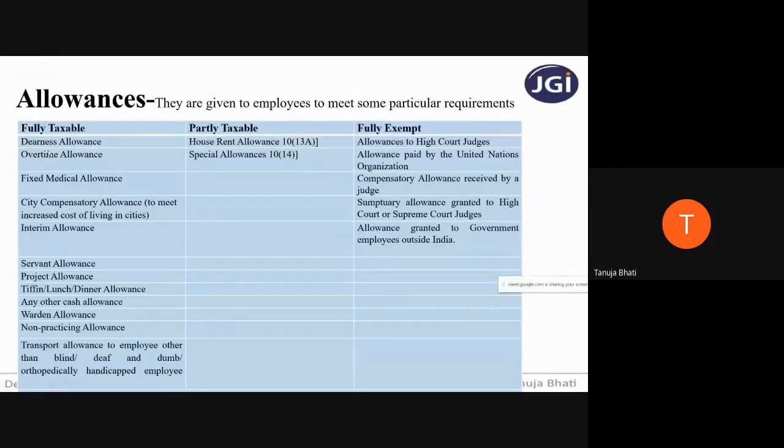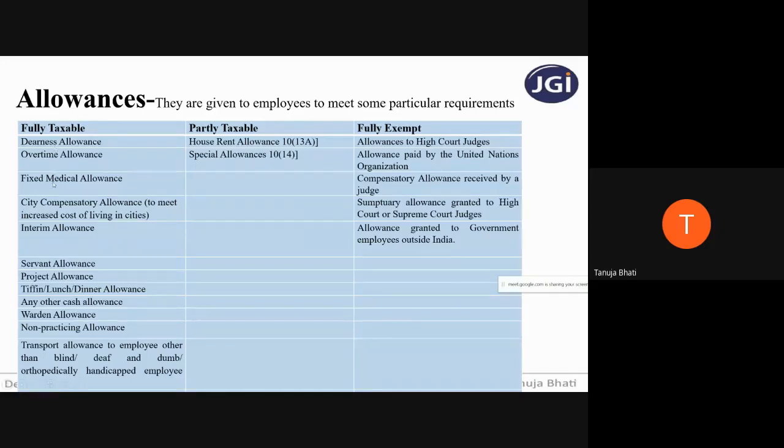Overtime allowance is nothing but, many a times there is a fixed timing for any employee to work in an organization. Suppose it is 9 to 5, and if the employee is working more than his working hours in the organization, then for the time which he exceeds other than the working hours, overtime money or allowance is given to such employees. So it is called overtime allowance. So that also is 100% taxable.